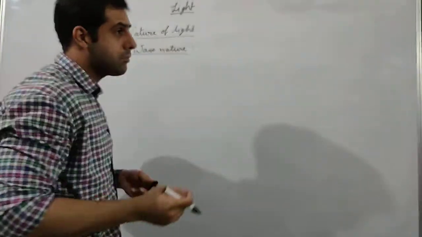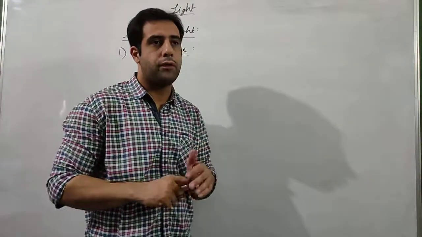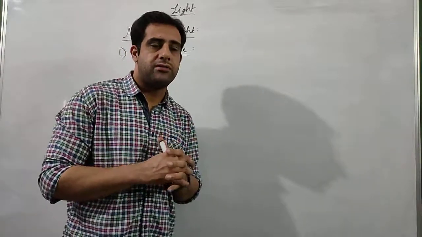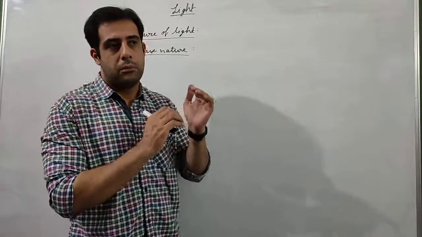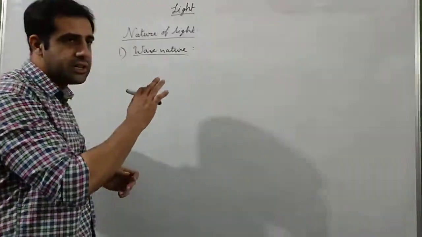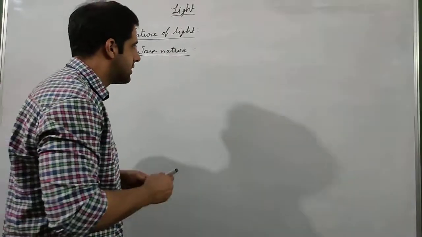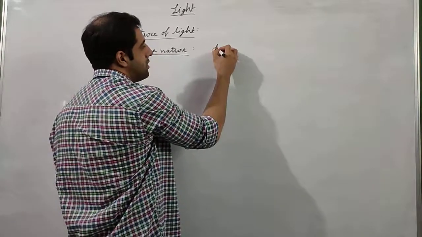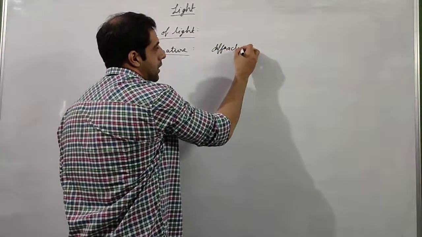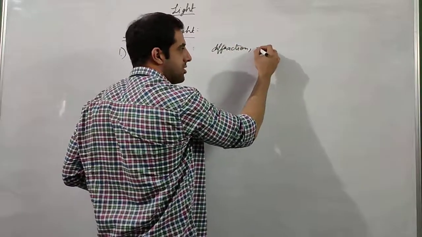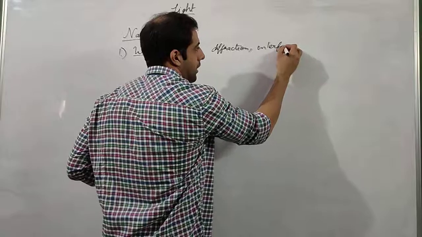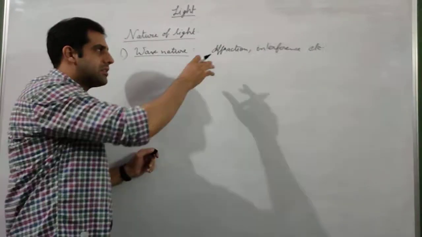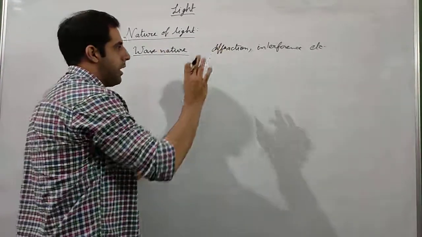What is a wave nature? Wave nature is the nature of those physical phenomena which causes certain physical phenomena like diffraction. We are not going to study these physical phenomena here, they are for higher classes, but we can say that light has wave nature because it follows certain physical phenomena like diffraction, interference, polarization, etc. So I'll just give you a very brief explanation of what these are.